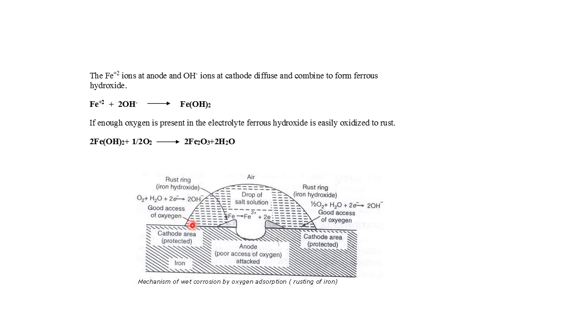This hydroxyl ion at the cathode and this Fe2+ at the anode combine together, then form the Fe hydroxide, and this Fe hydroxide again reacts with oxygen. Excess oxygen is present in the atmosphere, and it forms the brown rust which is deposited in the outward direction. So this is about the two types of mechanism of wet corrosion. First, the hydrogen evolution mechanism that occurs in the acidic environment, and the second is the oxygen absorption mechanism that occurs in neutral or alkaline media.